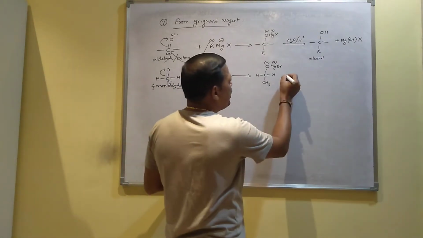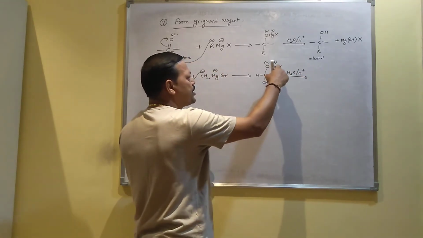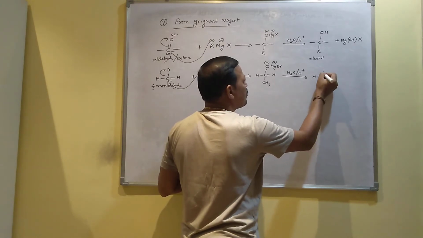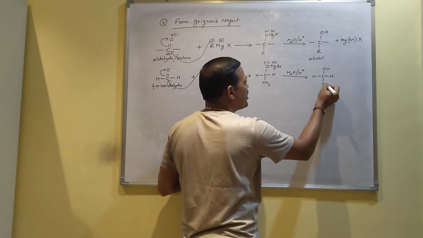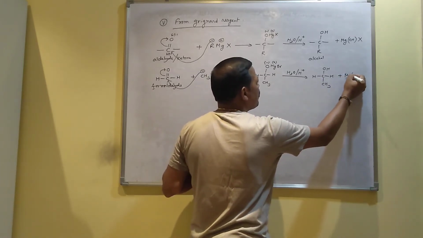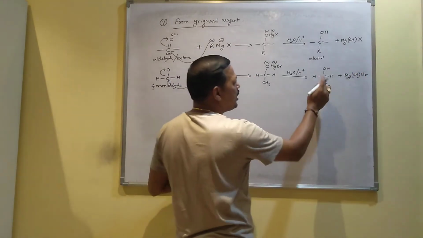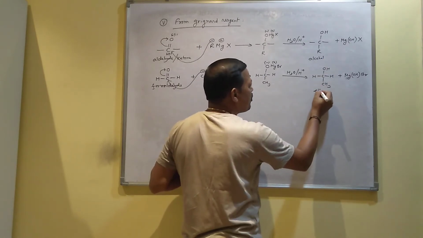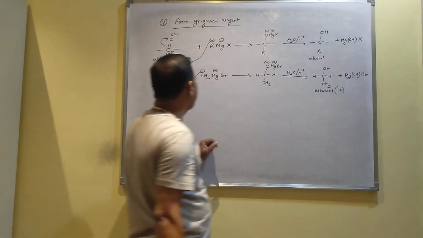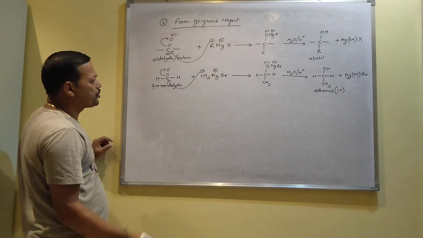After production of the intermediate, you do hydrolysis, water in presence of acid, then this MgBr will be replaced by H plus ion. Ultimately you will get CH3 CH2 OH, and the side product will be MgOHBr, which is called magnesium hydroxy bromide, and this is your alcohol CH3CH2OH. I mean this is ethanol. So this is one example of your primary alcohol. So when you take this aldehyde, I mean formaldehyde, you will get the primary alcohol, like ethanol you can produce.